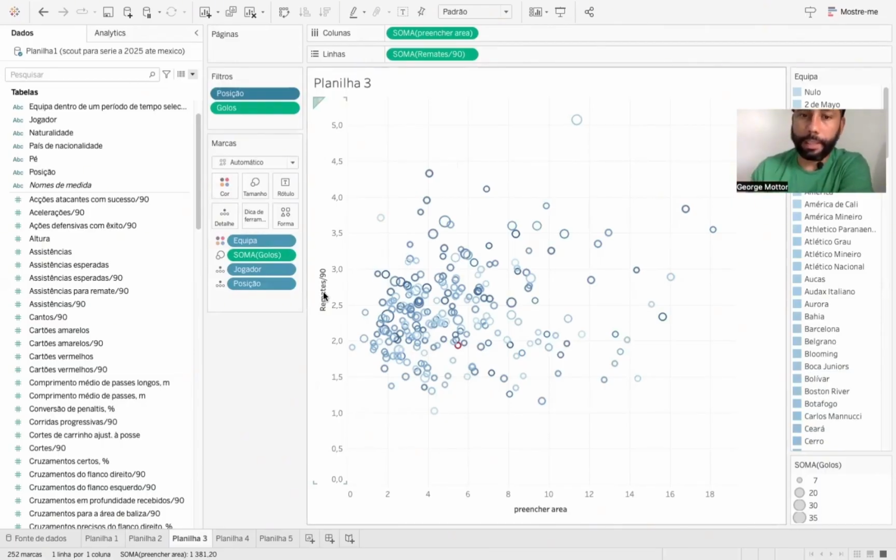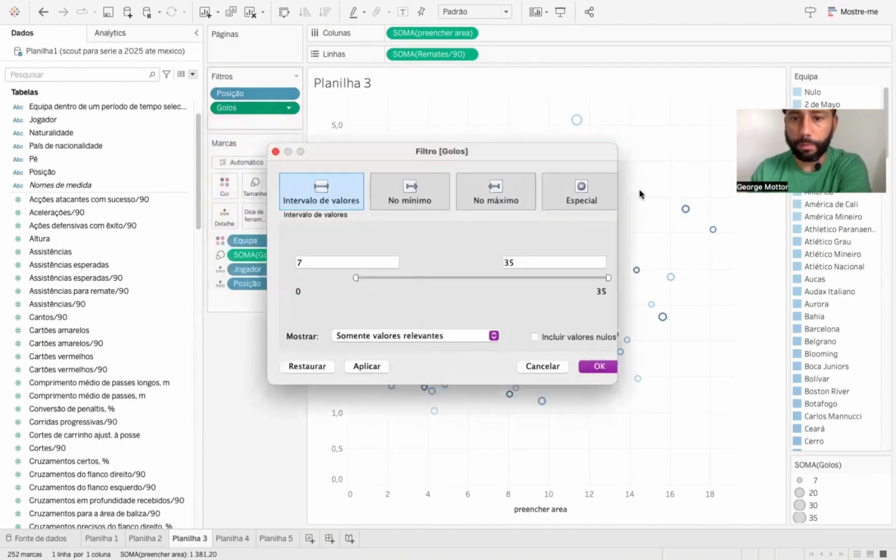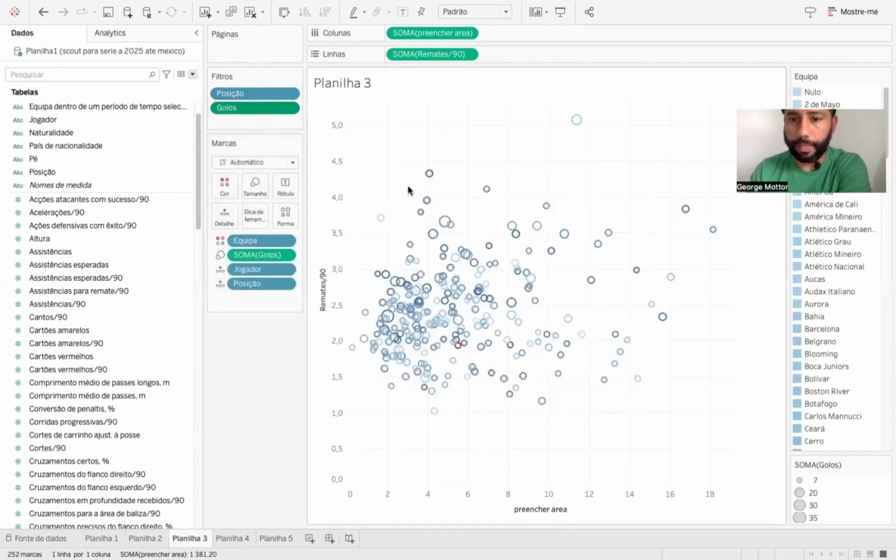And also you see, the larger the little ball over here, the greater the number of goals he scored. So I also made sure to include only those who have scored at least a minimum of 7 goals this current season. All right. So as we're looking through it like this, some interesting names start to emerge. And then one particular name really caught my eye quite a bit.